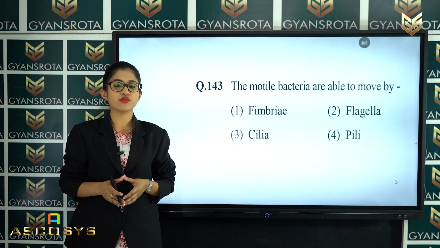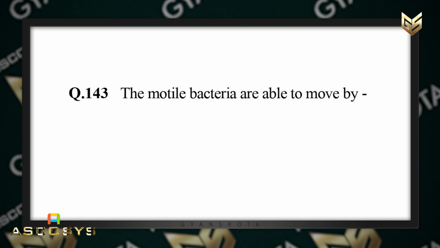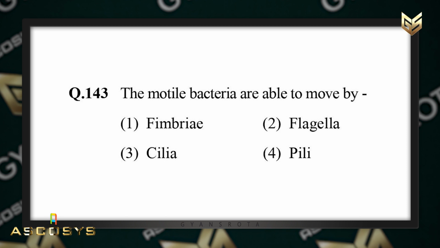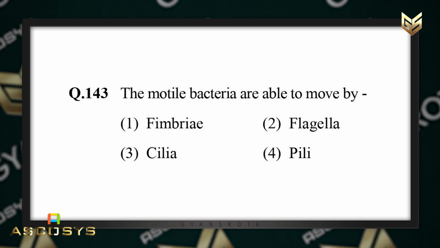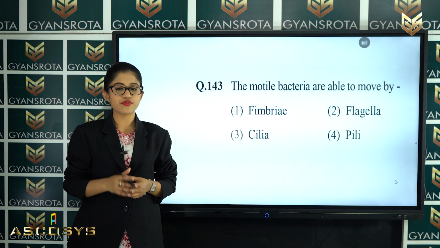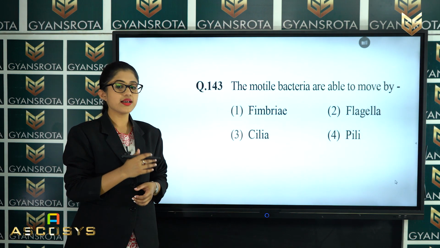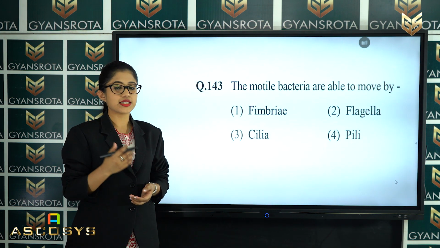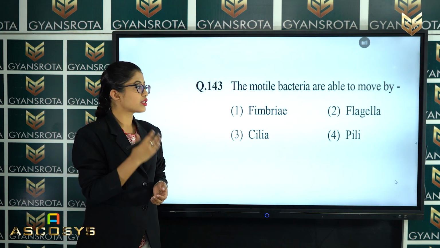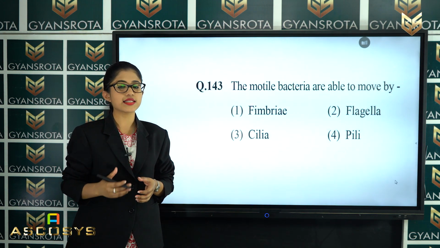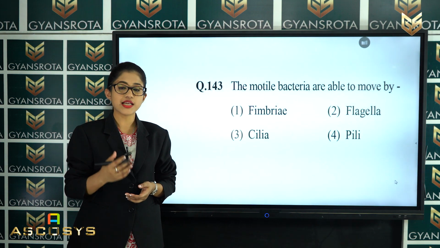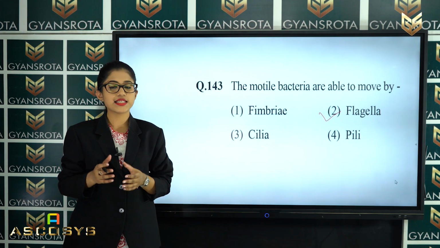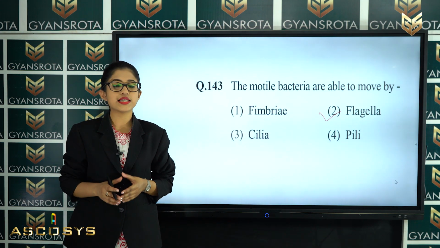Now the next question is question number 143. The motile bacteria are able to move by fimbriae, flagella, cilia or pili. In the chapter Cell, the Unit of Life, we have discussed fimbriae, flagella, cilia and pili. From the 4 options, what is the correct answer for the motility of the bacteria? That means how the bacteria move. They move by the flagella. So among these 4 options, option number 2 is the correct answer for this question. Now let's see the next question.